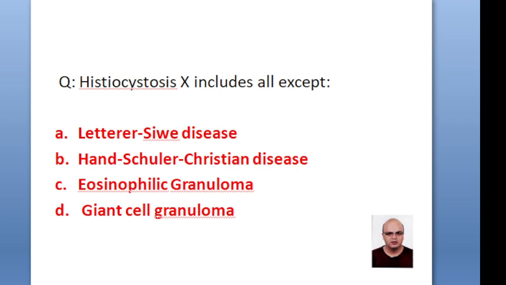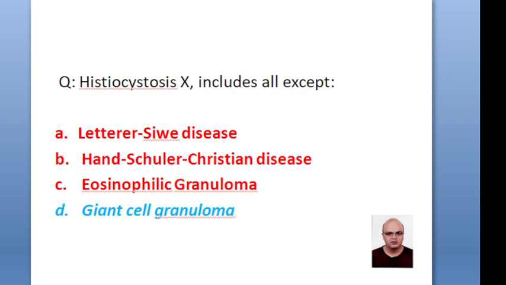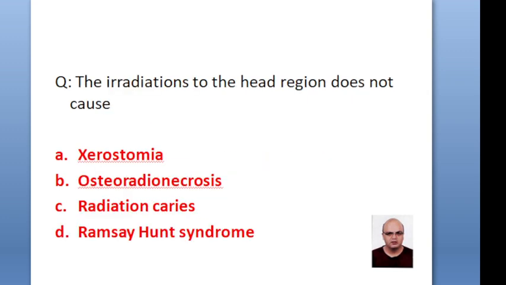Histiocytosis X includes all except Letterer-Siwe disease and Hand-Schüller-Christian disease, eosinophilic granuloma, giant cell granuloma. The correct option is giant cell granuloma. Irradiation to the head region doesn't include xerostomia, osteoradionecrosis, radiation caries, Ramsay-Hunt syndrome. The correct option is Ramsay-Hunt syndrome.